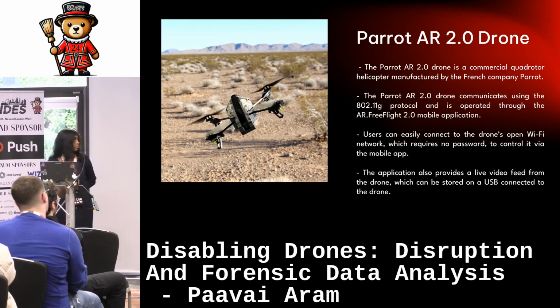The Parrot AR 2.0 drone model is developed by a French company called Parrot, and in order to connect to the drone, you have to connect to the open Wi-Fi of the drone.